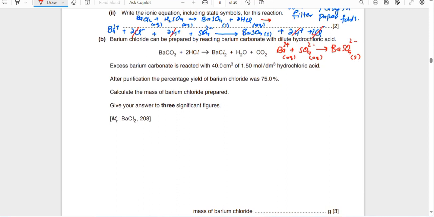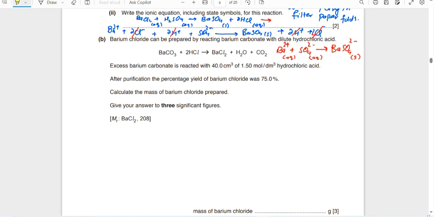Barium chloride can be prepared by reacting barium carbonate with dilute hydrochloric acid. You can see this equation is given. Excess barium carbonate is reacted with 40 cm³ of 1.5 mol/dm³ hydrochloric acid. What is the question? What does the question demand?